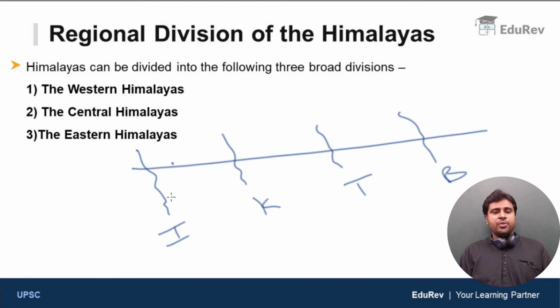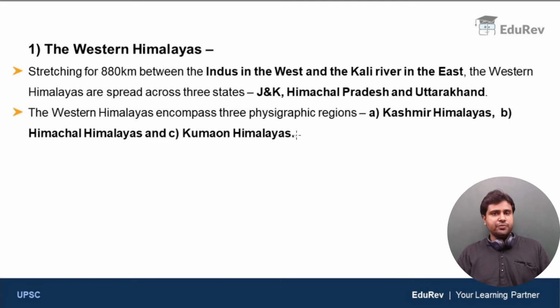Now, in between river Indus and river Kali, you have the Western Himalayas. Between river Kali and river Tista, you have the Central Himalayas. Between river Tista and river Brahmaputra, you have the Eastern Himalayas. Clear?